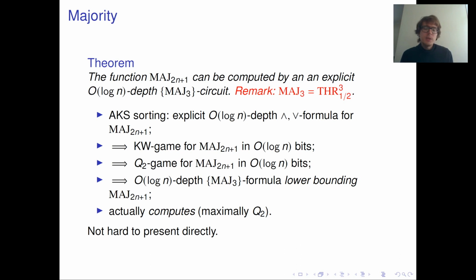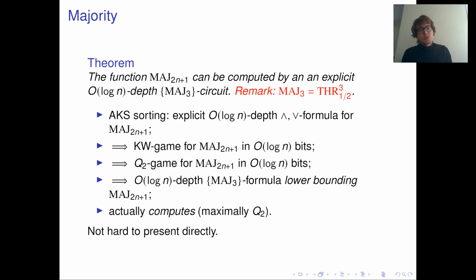And there are a lot of steps here, and what we should also care about is that explicitness is maintained on all the steps. Okay, this requires some technical considerations, but it is doable.